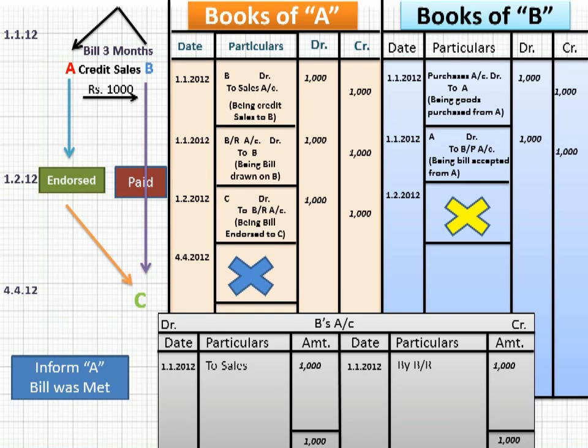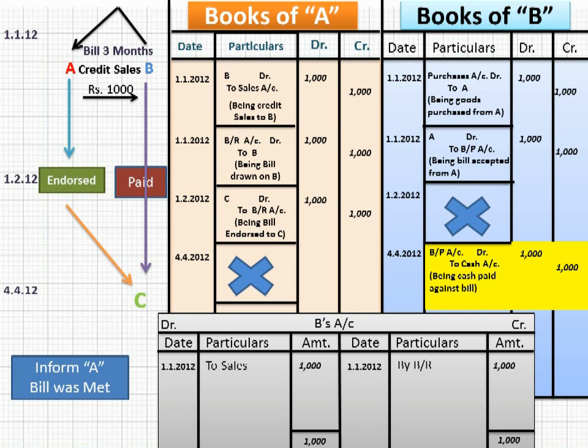So what will you do? On the due date, I mean to say on 4th April 2012, you will go to the place of C, you will pay rupees 1000 and you will get back your written promise, I mean to say bill of exchange. So what will be the journal entry? BP account debit to cash account on 4th April 2012.